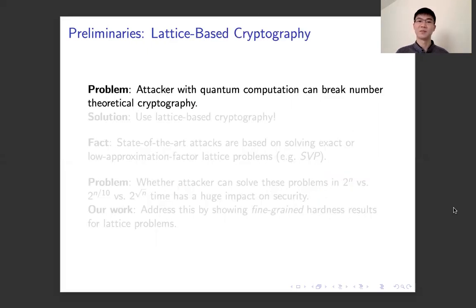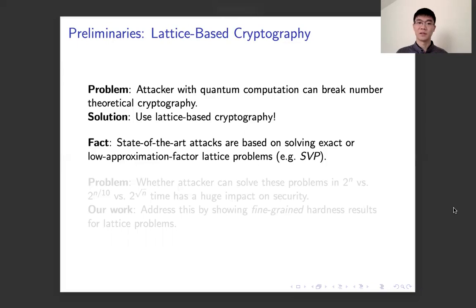Study of lattices is promoted by lattice-based cryptography. Nowadays, we are approaching more and more practical quantum computation, and it turns out that an attacker with quantum computation can actually break crypto systems that are based on number theory. One solution to this problem that people find is to use lattice-based cryptography, since people believe that some lattice problems are hard to solve even with quantum computation.